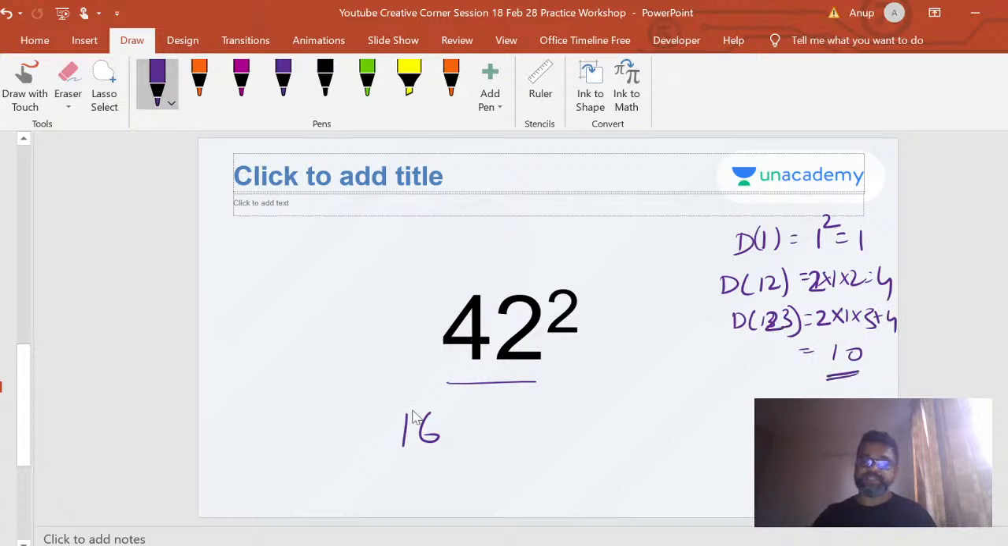So that's how you find duplexes, and we're going to use it. The square is effectively the sum of all the duplexes. If it's a 2-digit number, you find the duplex of 4 first, which is 16. Then you find the duplex of 4 and 2, which is double the product, right? So 4 into 2 is 8, 8 into 2 is 16. I write it like this. And then I find the duplex of 2, which is 4. So my answer is 1764, the square of 42. Easy, right?